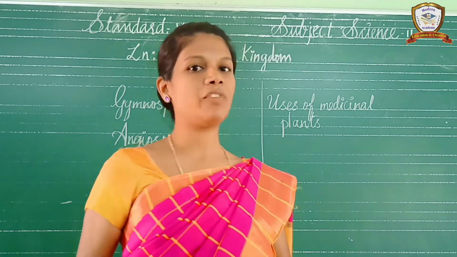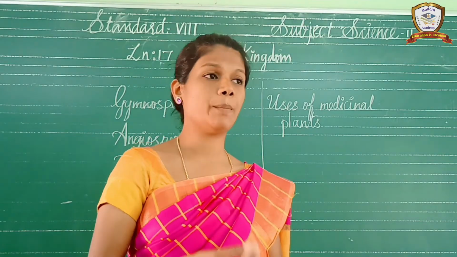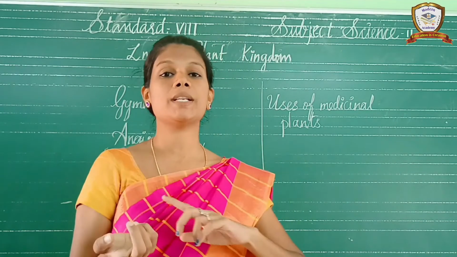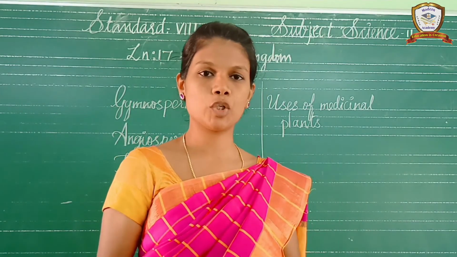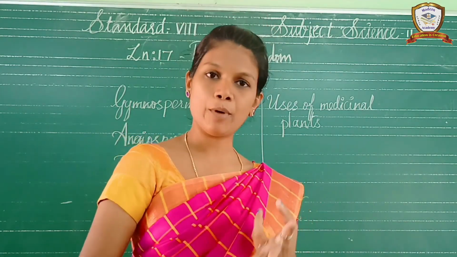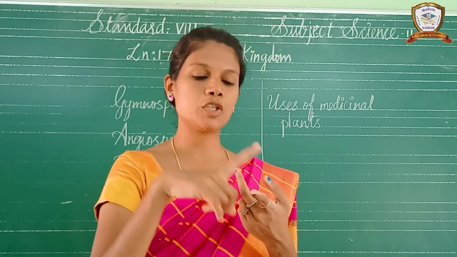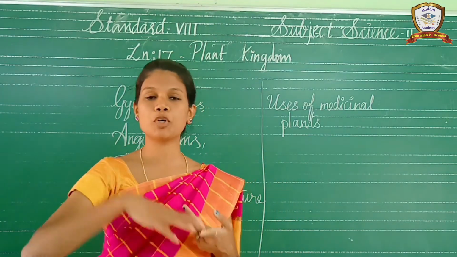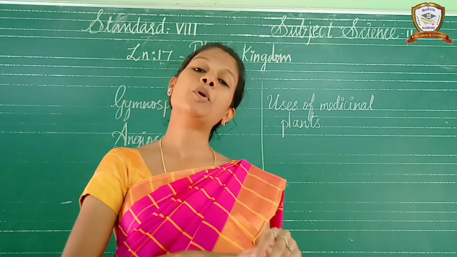Cryptogam means non-flowering plant. Next, the bryophytes show alternation of generations, sporophyte and gametophyte. Sporophytes produce spores and gametophytes produce gametes. So the sporophytes produce the spores and spores produce the gametophyte. Gametophyte produces the gametes.